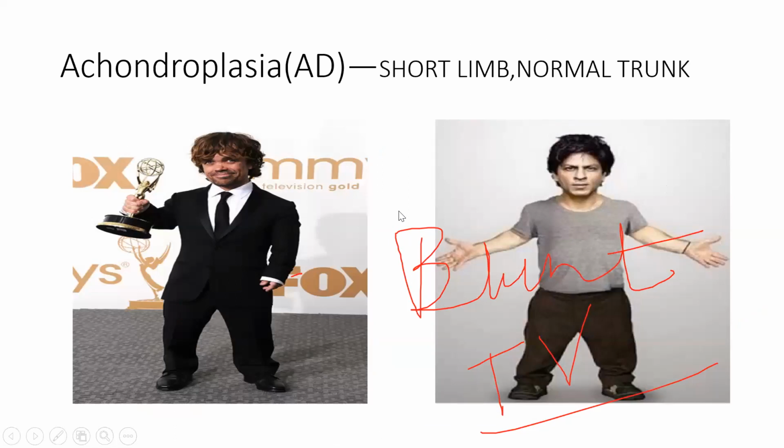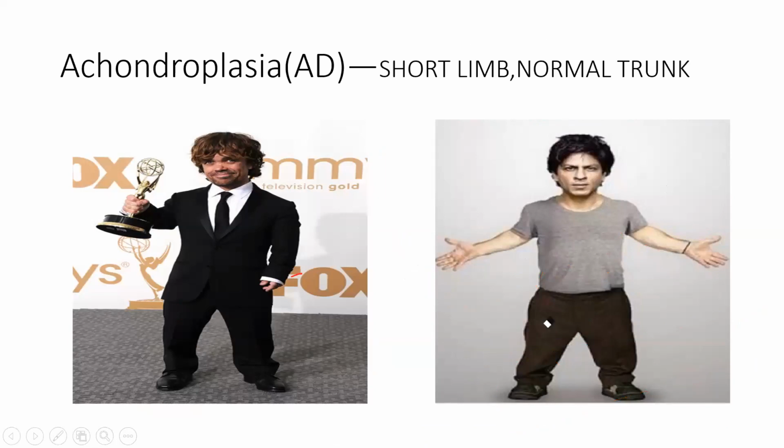Now, this is achondroplasia. So what is achondroplasia? You have this famous GOT character, Tyrion. In achondroplasia the main important thing is that your limbs get short. Your trunk would be normal. Only the limbs are shortened, so you will find your legs and arms short.